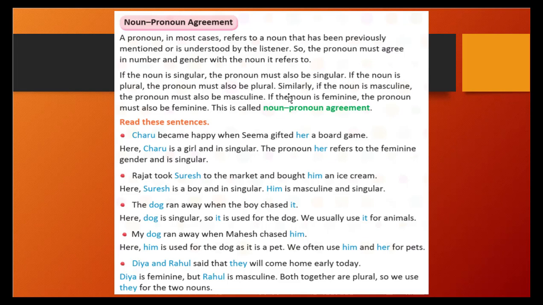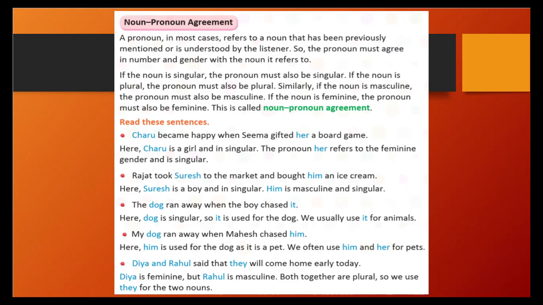If the noun is singular, the pronoun must also be singular. If the noun is plural, then the pronoun should also be in plural form. Similarly, if the noun is masculine, the pronoun must be masculine. If the noun is feminine, the pronoun must be feminine. This is called noun-pronoun agreement. I already explained that when it is masculine, we have he, right? That is the main agreement we should understand.